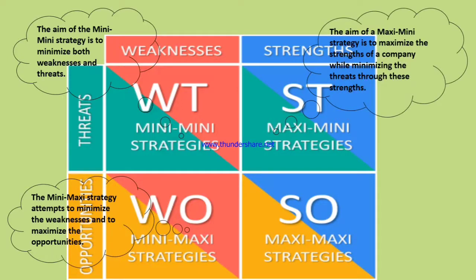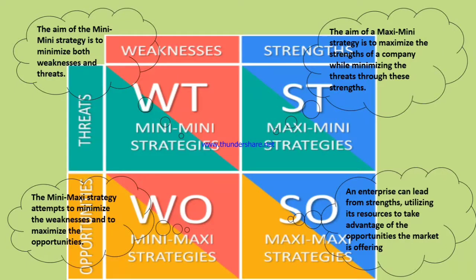The next situation could be the ST situation, maxi-mini strategy. In this case, we see a strong company operating in a hostile environment. The aim of a maxi-mini strategy is to maximize the strength of the company while minimizing the threats through these strengths. A company with strong financial capabilities and cost reducing skills could lower its prices to drive out competition.